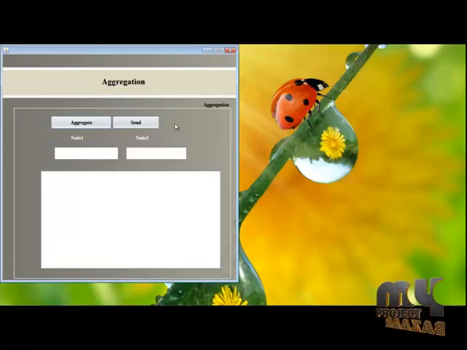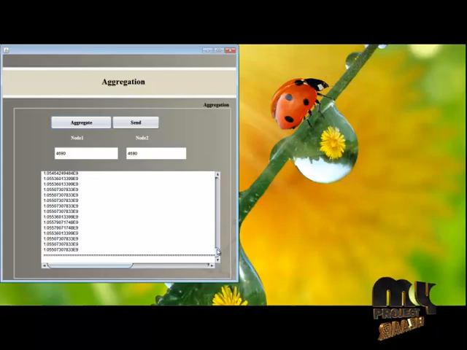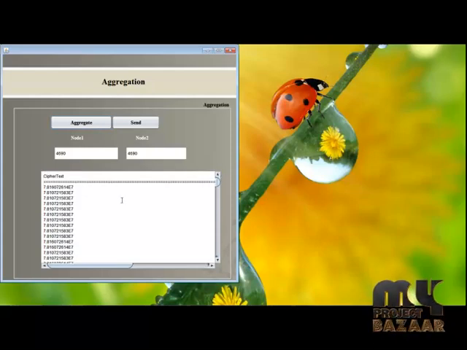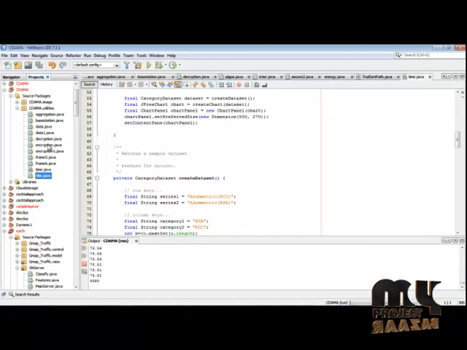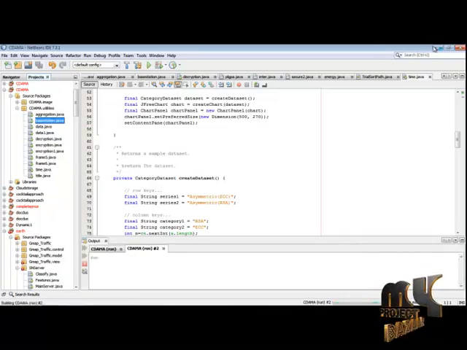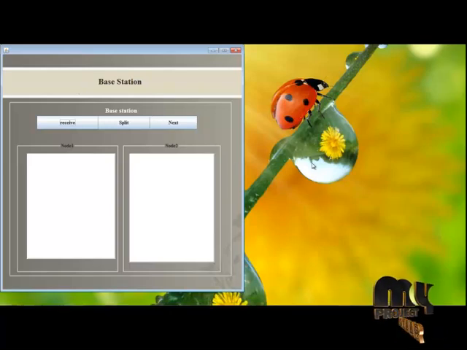Next, click next. Now we are going to aggregate the 2 ciphertexts into 1 ciphertext. Click aggregate. Aggregated successfully. Now the 2 temperature ciphertexts are aggregated into 1 ciphertext. These are the counts of node 1 and node 2. Click send. Now we are going to run basestation.java.